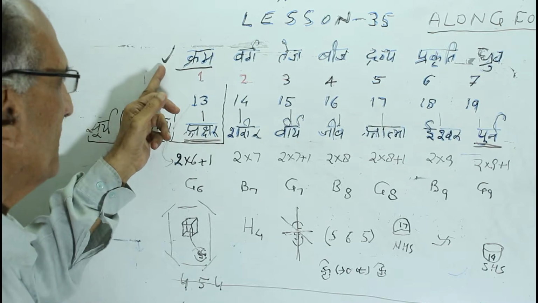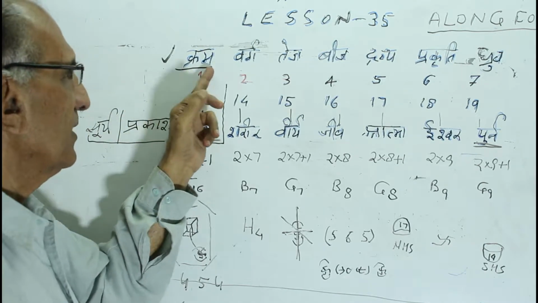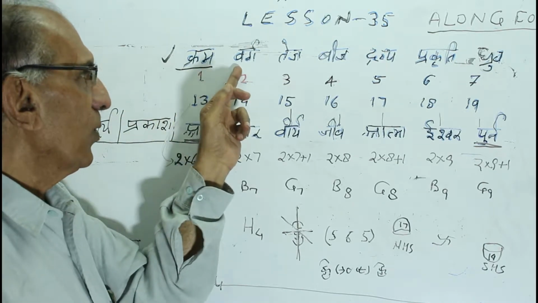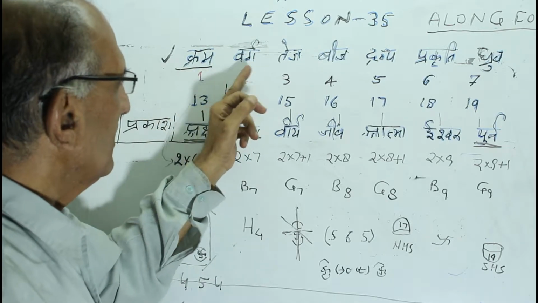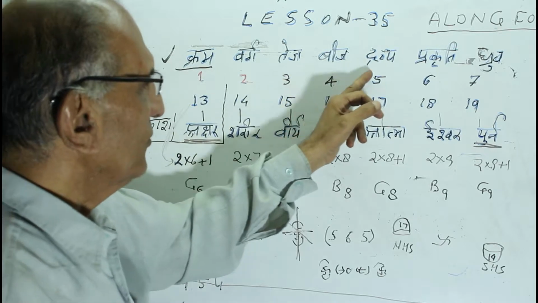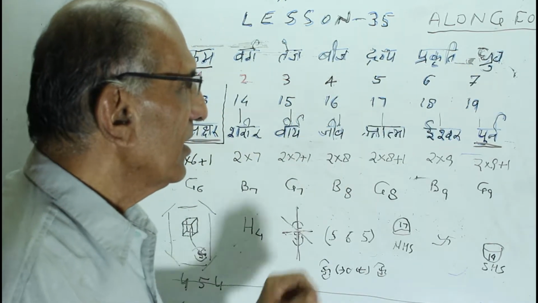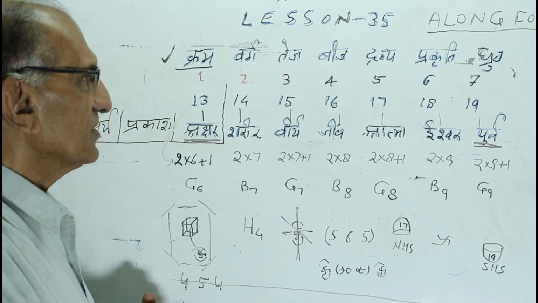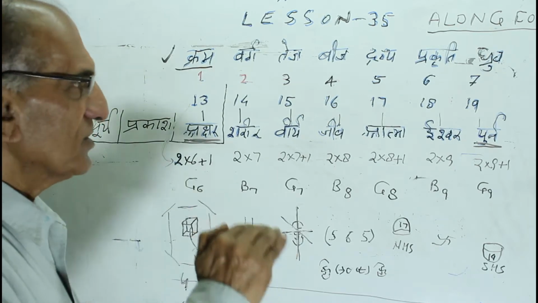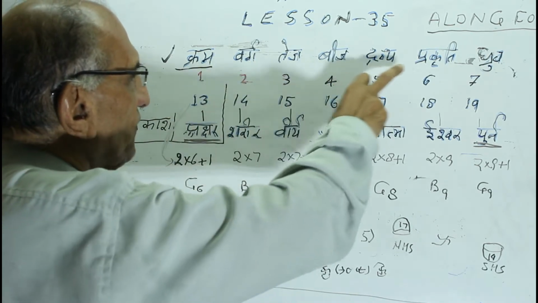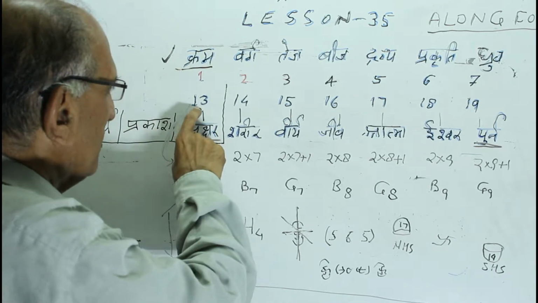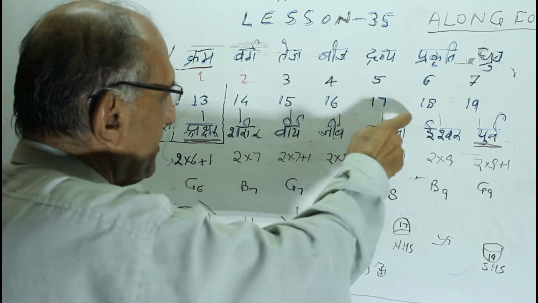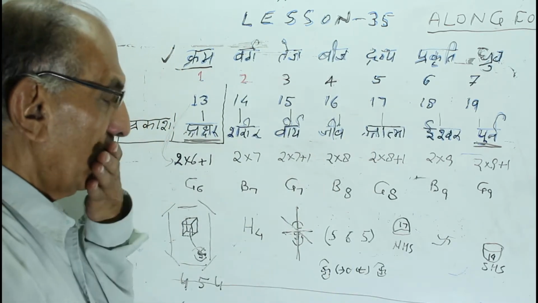First range we are accepting is of kram, which means sequence, varg, which means a square. Therefore, kram, varg, tej, bij, dravya, prakriti and dhruv is one range which permits us to chase this range of formulations with TCB values 13, 14, 15, 16, 17, 18 and 19.